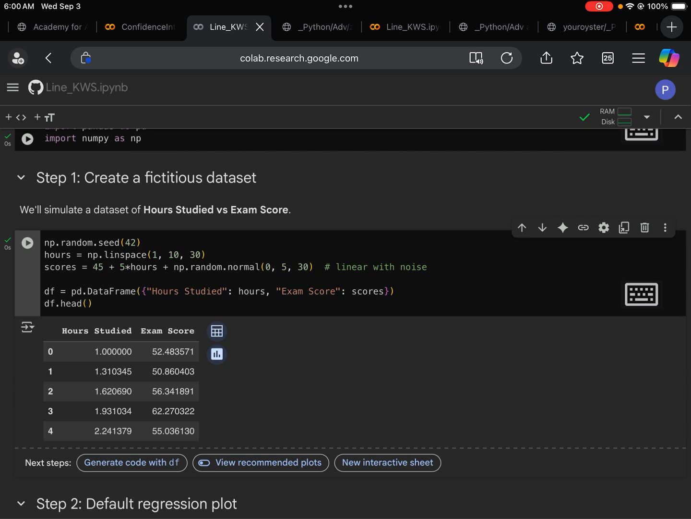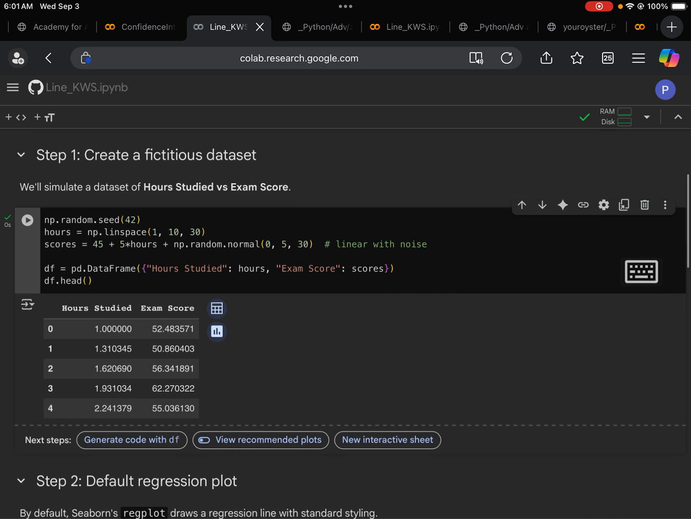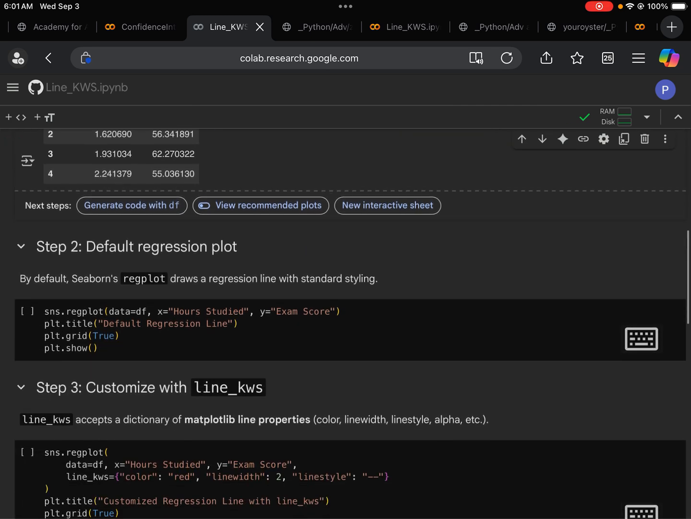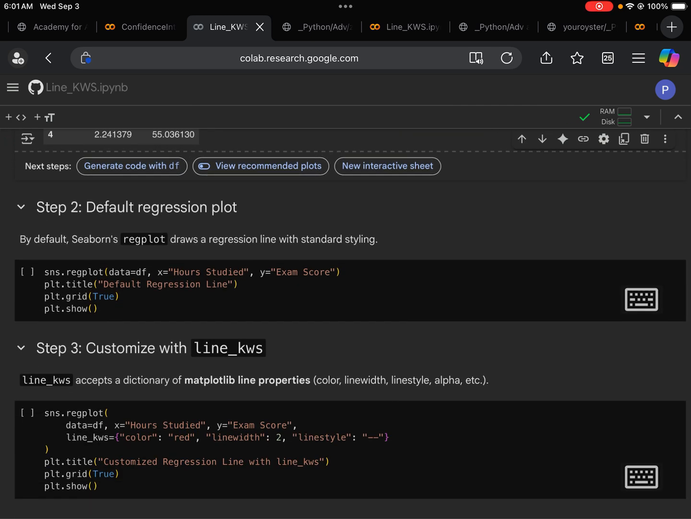Next, we use head to print out the first 5 rows of the data set. What we see here is that the first student studied 1 hour and received 52 points. The fifth student studied 2 hours and received 55. Right. So let's continue our conversation, and that's the next step.